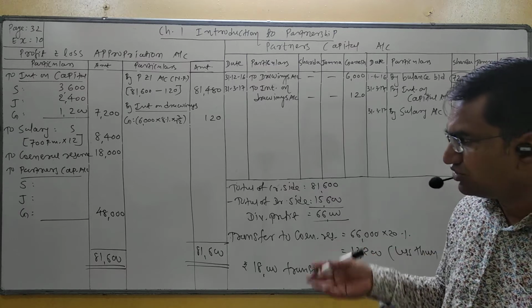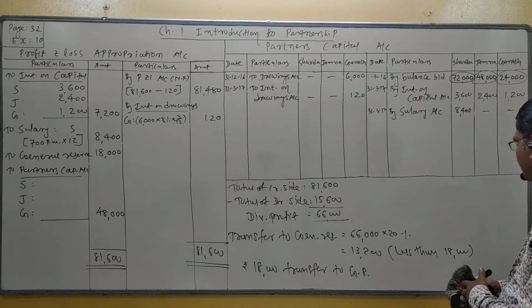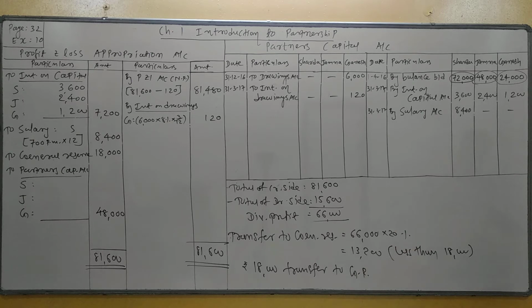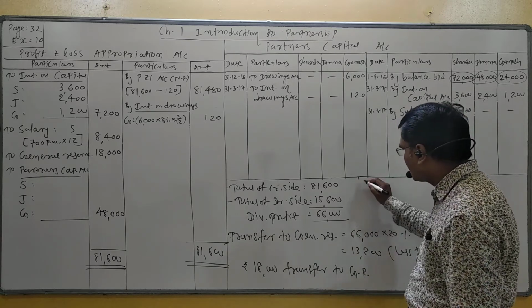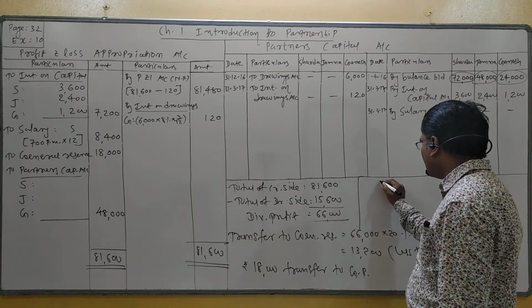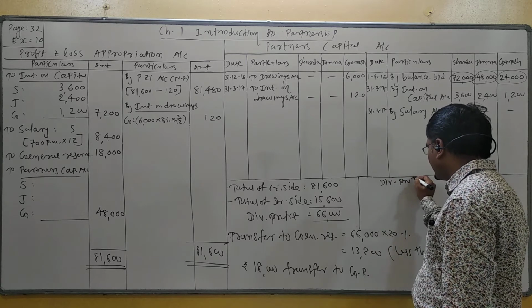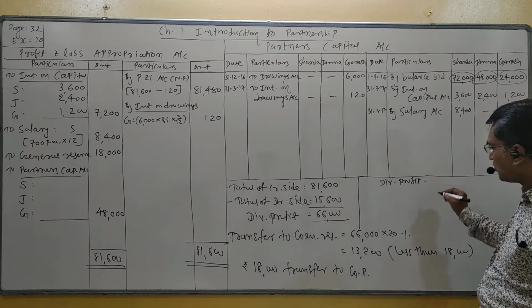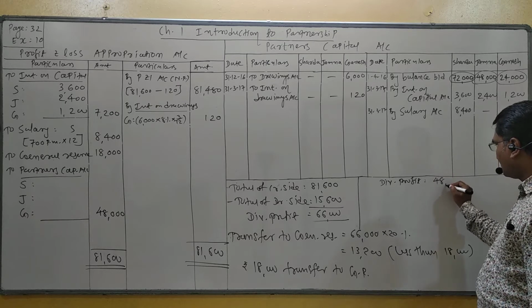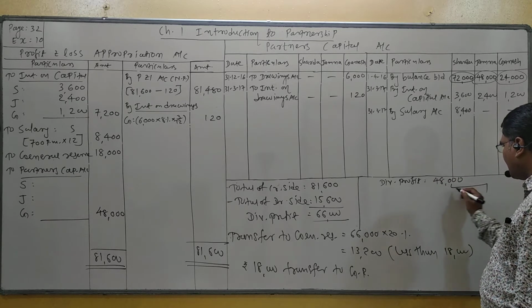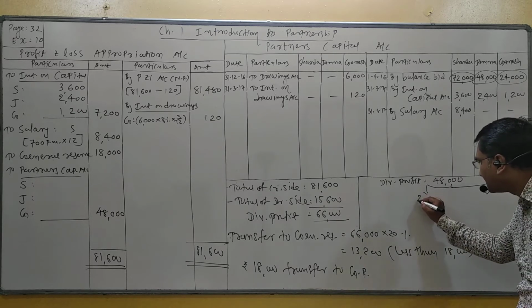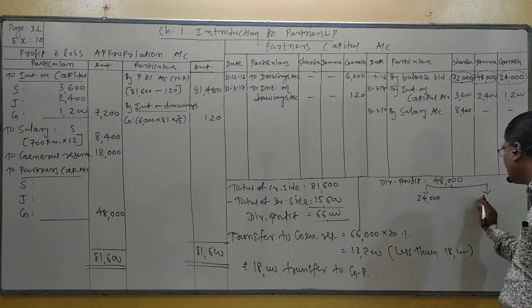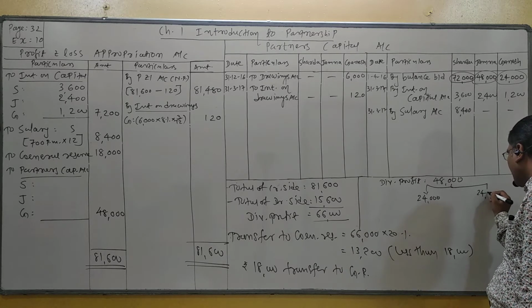So let us distribute the profit. Your divisible profit is rupees 48,000. Understand? This 48,000 is divided into 2 parts: the first half 24,000 and the second half 24,000.